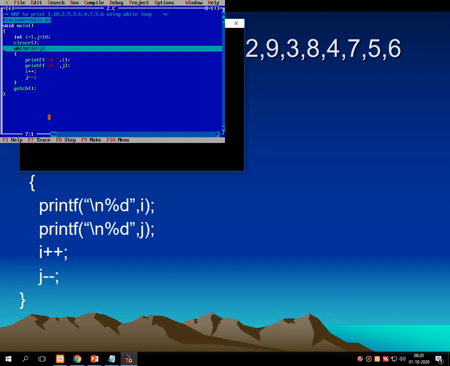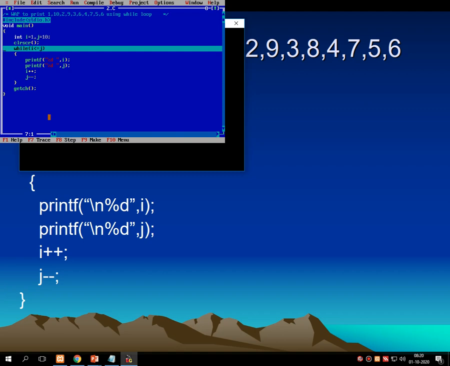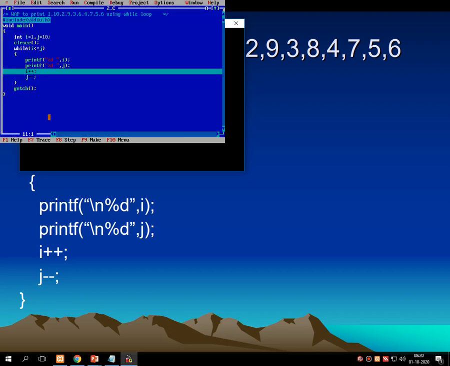The condition is true, so it will print 2 and 9 onto the screen. Now i becomes 3 and j becomes 8. So it will print 3 and 8 onto the screen.